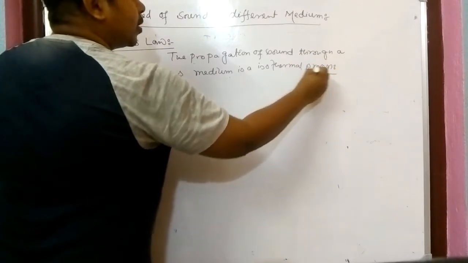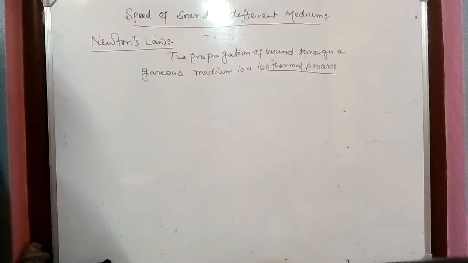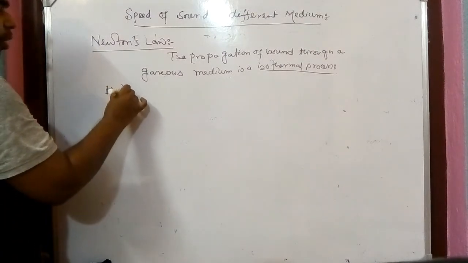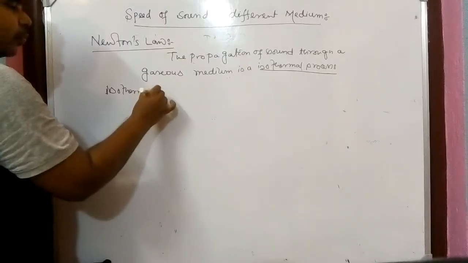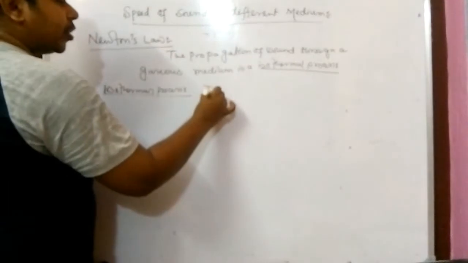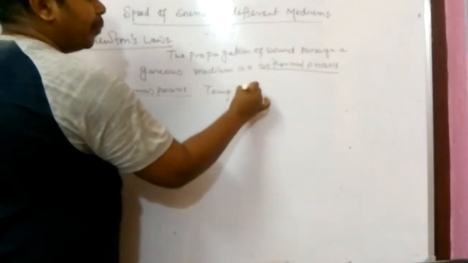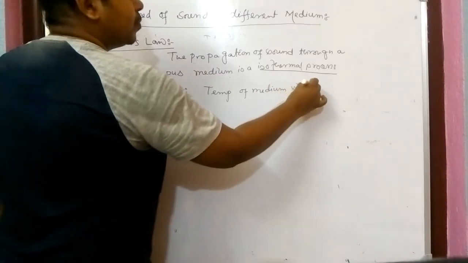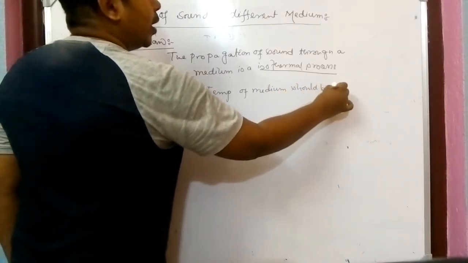So you might be thinking, sir, what is it? Isothermal process means, I have mentioned here, isothermal process means the temperature of the medium should be constant.